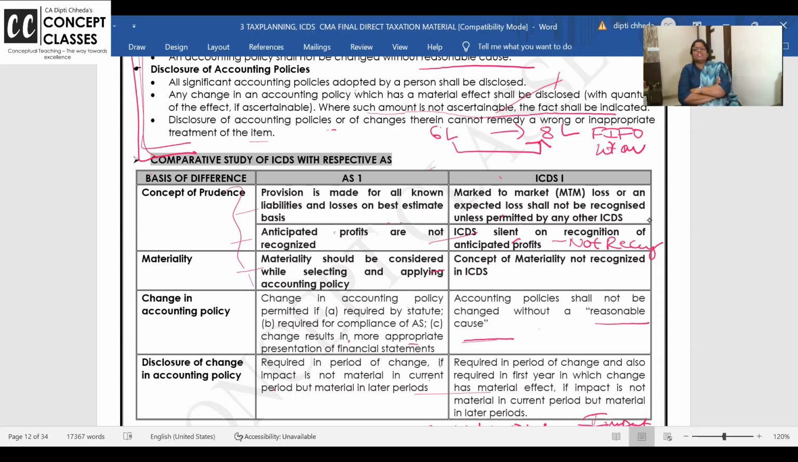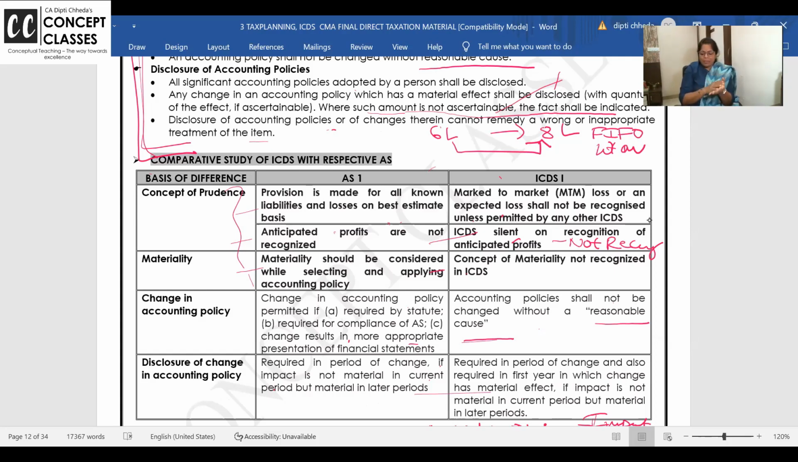So what is the gist of ICDS? One, you need to remember on your tips without looking at the screen. Here we are following prudence. There we are not following prudence. Here we are following the concept of materiality, especially disclosures and all.